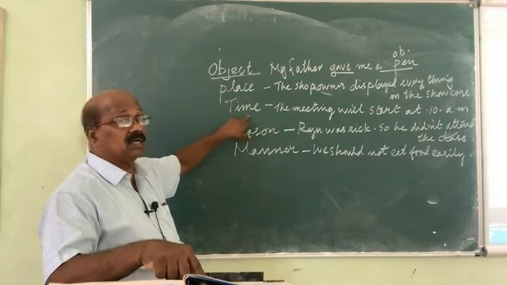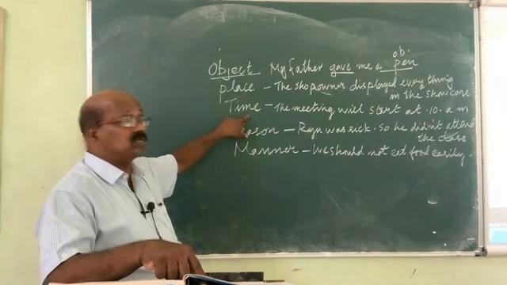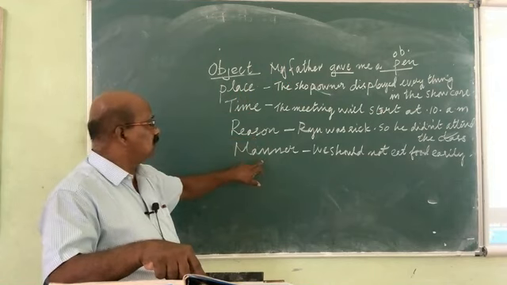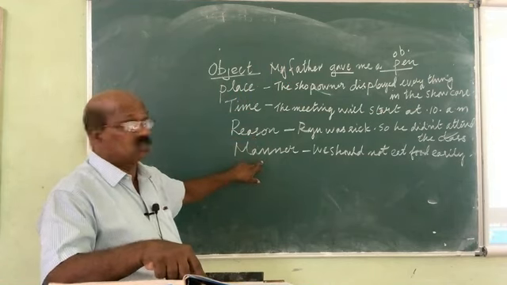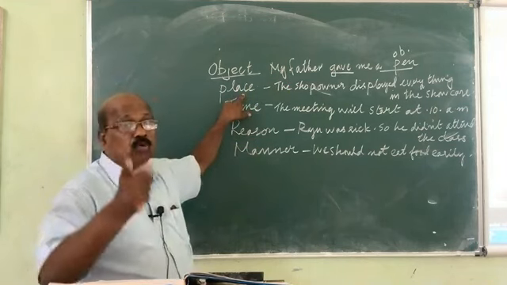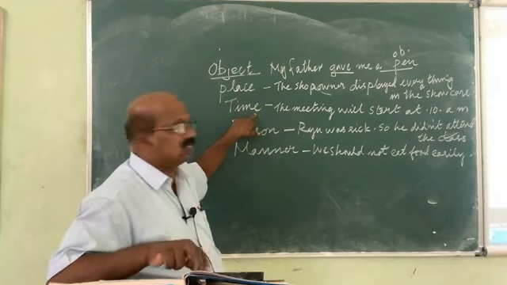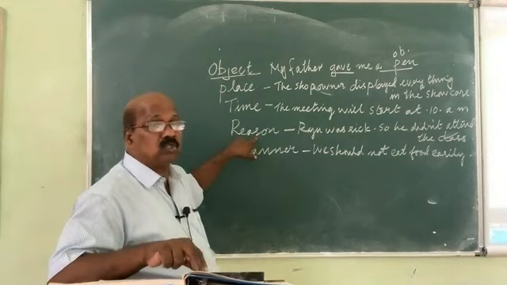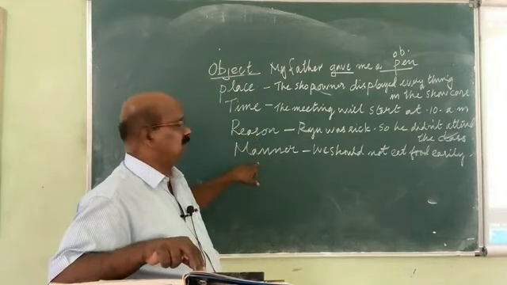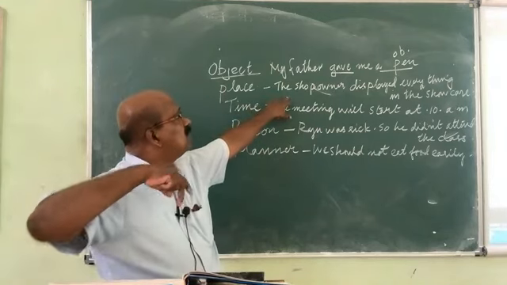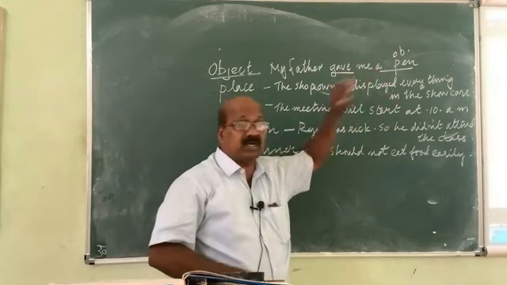Then again the time. The verb shows the reason. The verb shows the manner. Once again, the verb shows the place. Again the verb shows the time, the reason, and the manner. For example, the shop owner displays everything in the showcase.